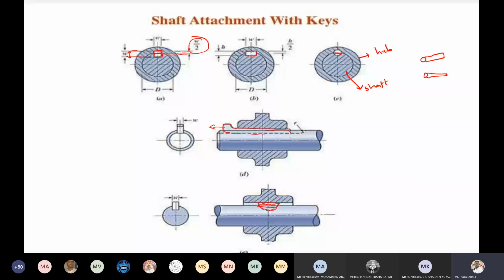For the other keys, first we need to create the recess in the shaft, then the recess in the hub. After that, we need to insert the key. Meaning we need to do the calculation separately, design according to that, and then insert the key. But here, after assembling the hub and shaft, according to the diameter of this key, we provide the hole and insert the key. Okay, this is also subjected to shear as well as crushing.